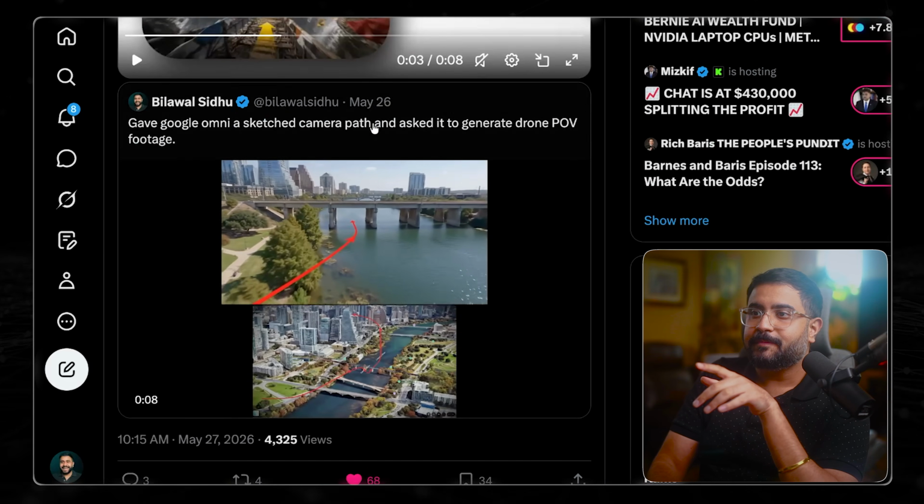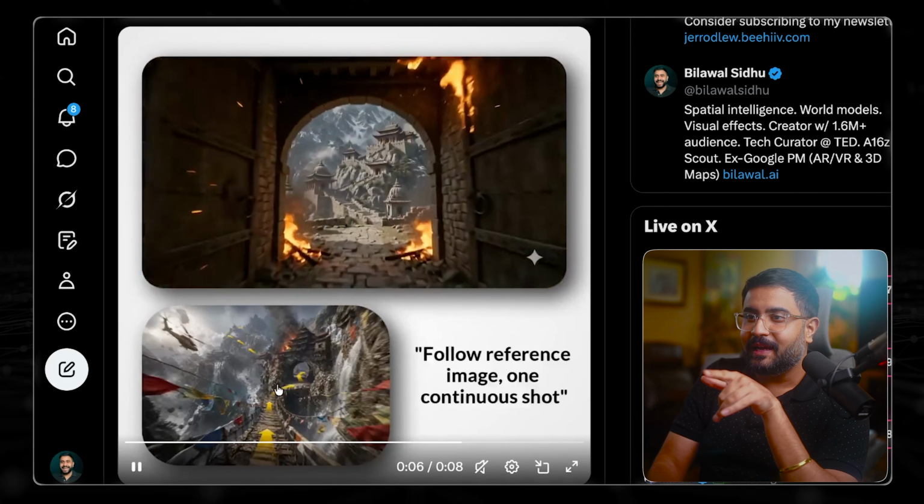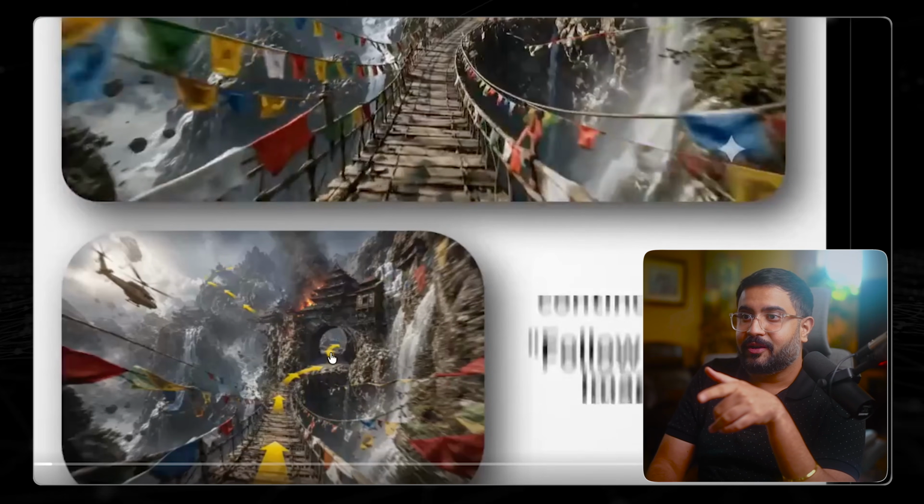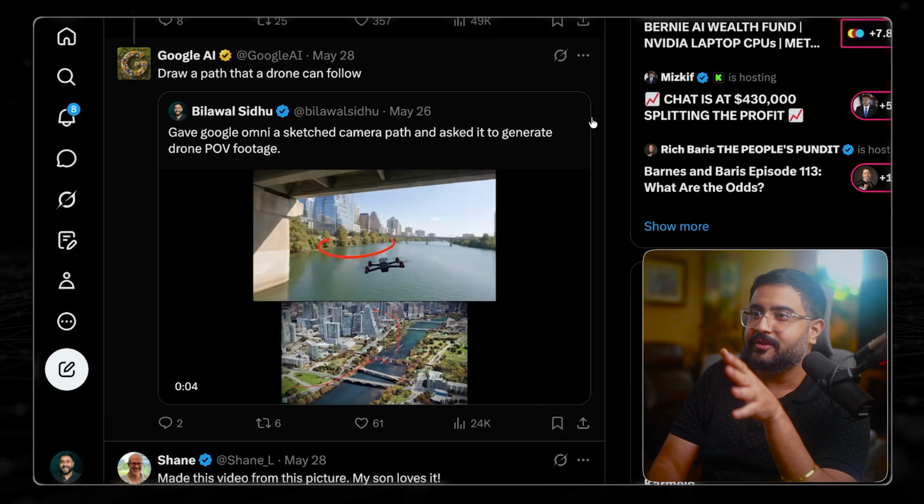The homie Jared was inspired by this clip as well and made something very cool, like follow these paths in a continuous shot. And his innovation is you could just ask the model to put the arrows in, right? And so then it'll follow it for you, which is really cool. Oh, that's cool. Thanks to Google for the shout out.